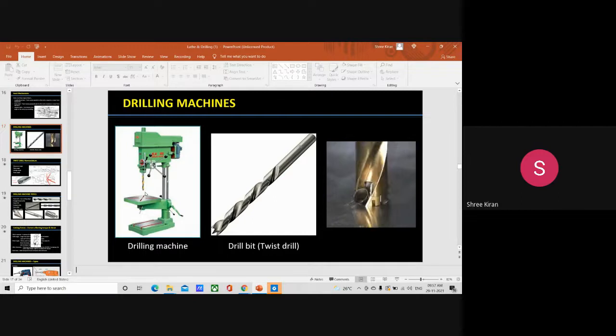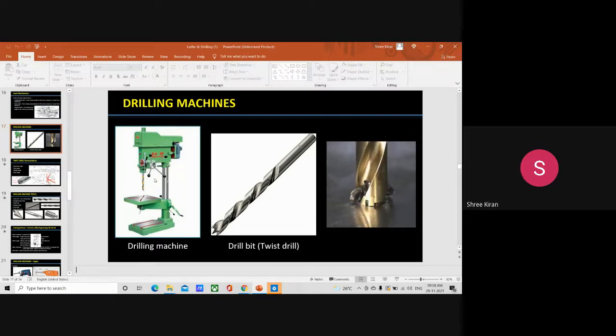Then the pinion is attached to the handle. The pinion is always attached to the handle and meshes with the rack on the sleeve of the spindle, providing the drill with the required down feed. There is no power feed arrangement in this machine.